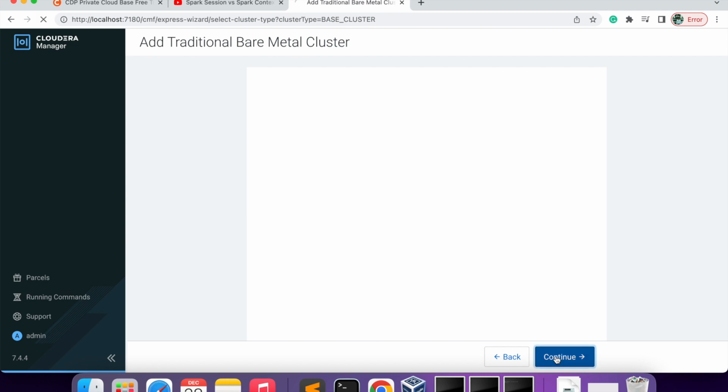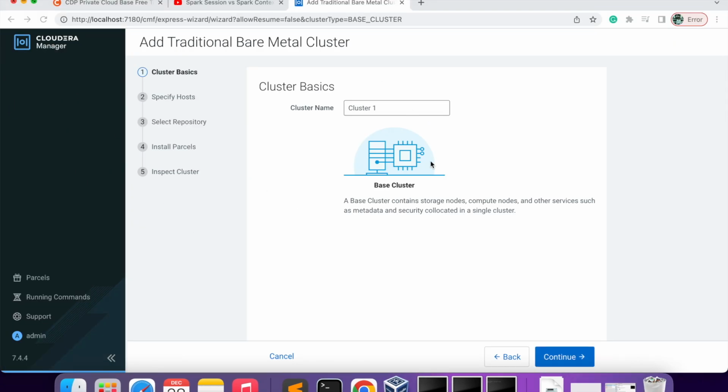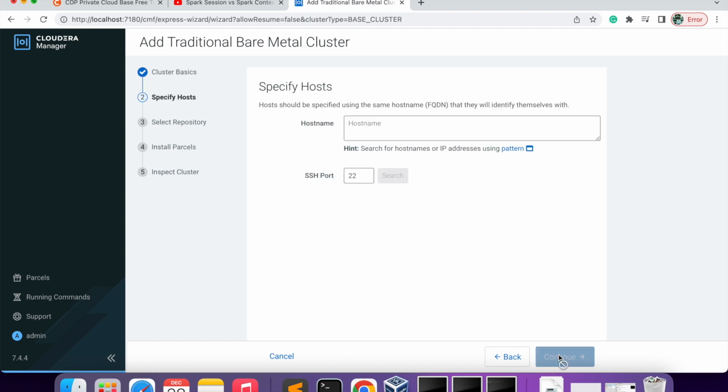Now continue. Because it has fewer resources, it will take some time. For the name you can give any name, I just leave it as it is.